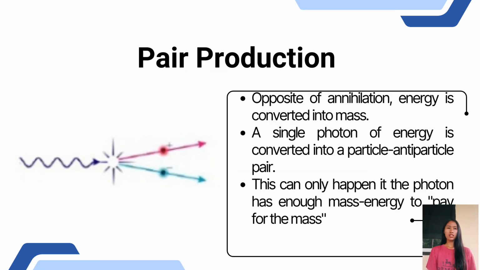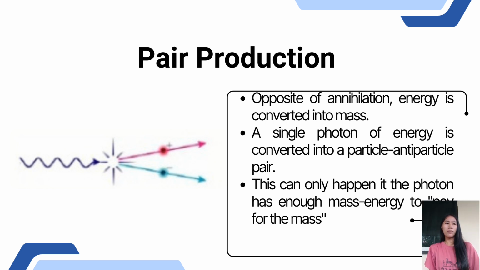Pair production is the process where energy is converted into mass. A very high energy photon or a high energy particle collision produces a particle and its antiparticle, which is the opposite of annihilation. This can only happen if there is enough energy to create their masses and conserve momentum, usually with the help of a nearby nucleus or another particle.